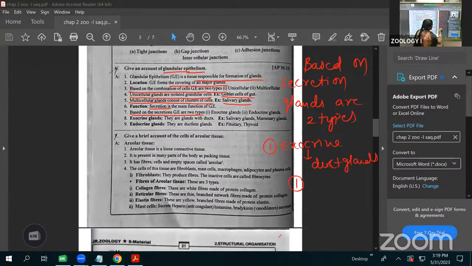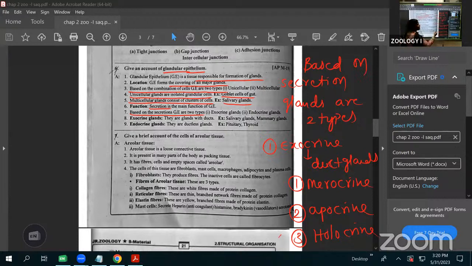They are merocrine glands, and second is the apocrine, and holocrine glands. Here, the merocrine gland, an example is mainly the pancreas. Pancreas is the example for the merocrine gland.